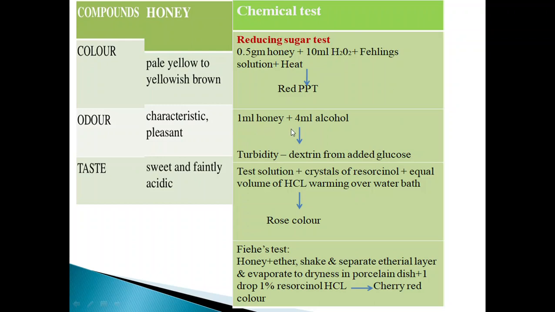The next test is, 1 ml of honey is treated with 4 ml of alcohol. It forms turbidity, which indicates the presence of added glucose. Next test is the resorcinol test, or Selivanov test, we can say.